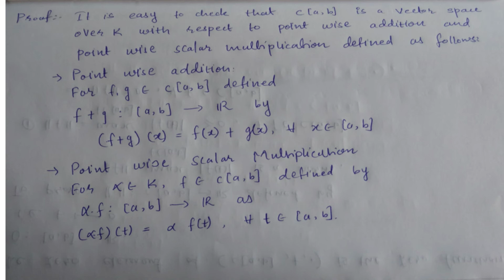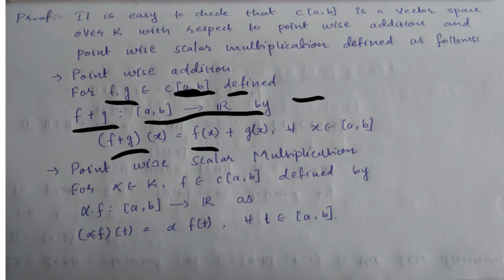So pointwise addition: if I am taking two elements from this space, but in this space elements are functions, so I am taking f and g, two functions from this space, and defining f plus g. This is the operation for pointwise addition, right? So f plus g is a function from closed interval AB to R, which is defined by f plus g of x is equal to f of x plus g of x, and this is true for every x belonging to closed interval AB, right?